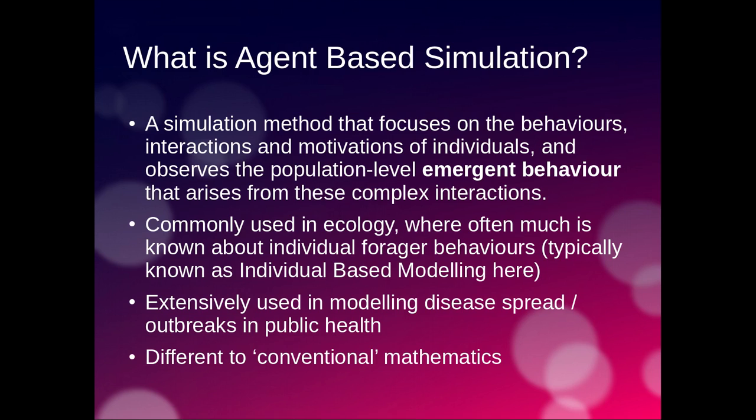Because of that, it's commonly used in ecological modelling, where it's used, for example, to model individual foraging behaviours. In ecology, it's more commonly known as individual-based modelling. In these situations, we may know lots about how an individual forager forages for food, the basic behavioural rules that they would adopt in order to look for food. But we might be really interested in the complex population level dynamics that emerge from those simple rules.